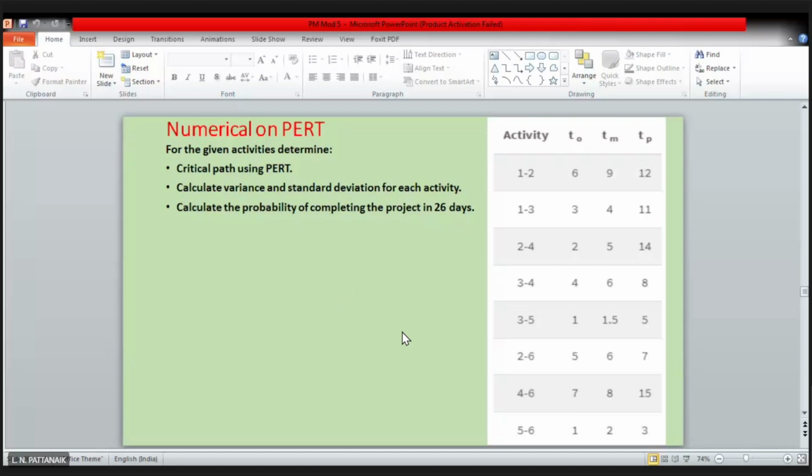Yes, sir. Okay. So I'm trying to explain a numerical on PERT so that these things will get clear and you can understand how it is different from CPM, right? I'm exactly focusing on how it is different from CPM so that you know what CPM is and some calculation with that. Even if you have some doubts, again I will tell you, please come to classroom 211